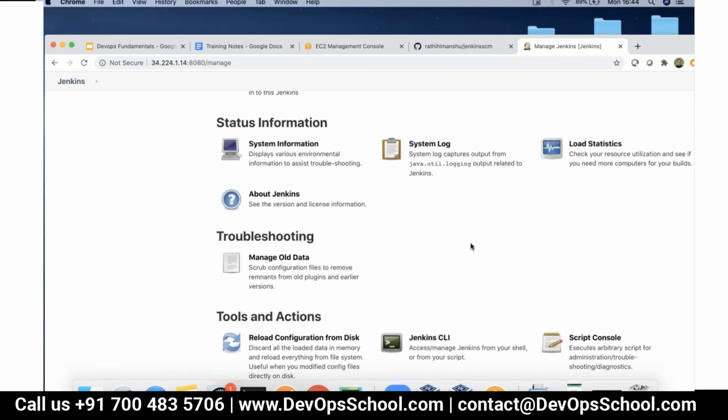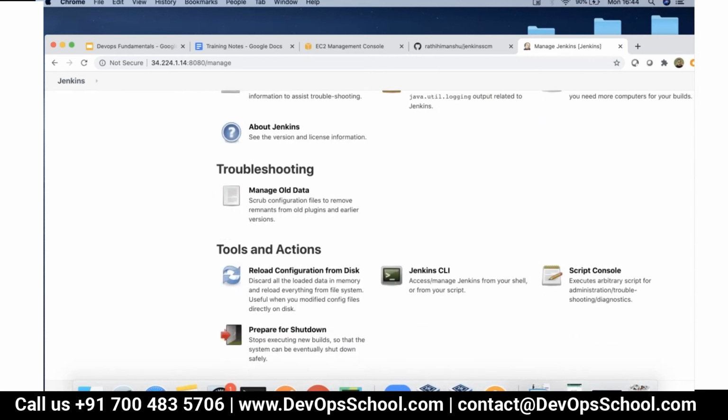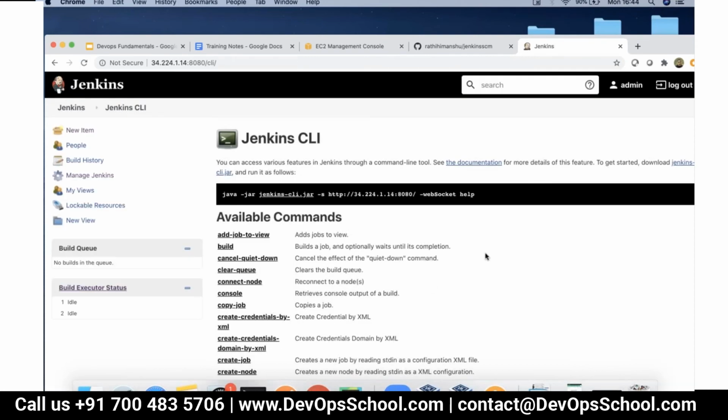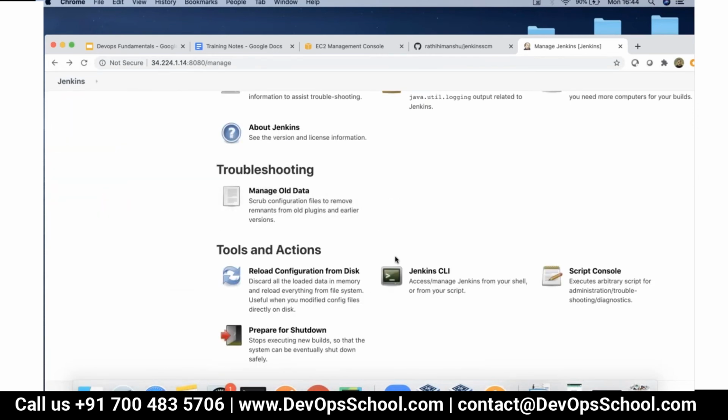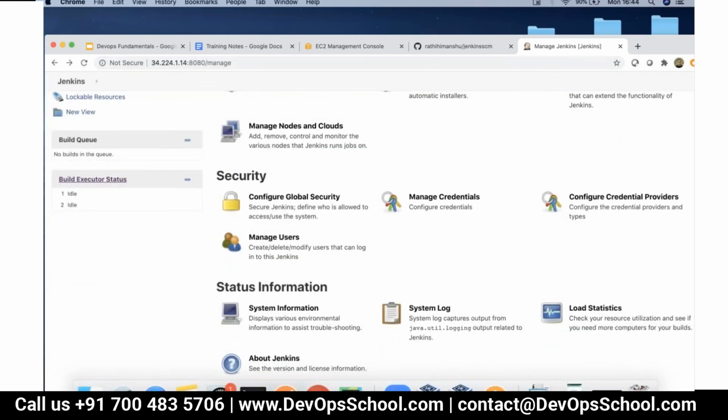Now, the other way of interacting with Jenkins is the Jenkins CLI. It offers you a CLI which you can download, and then you can interact with it. So this is the CLI which you can download. It's a jar file which you have to download on your local system, and then you'll be able to talk to it. I'll talk about how we can do that. All these options are given in there.